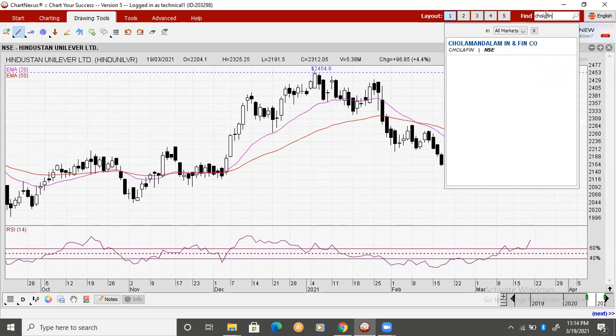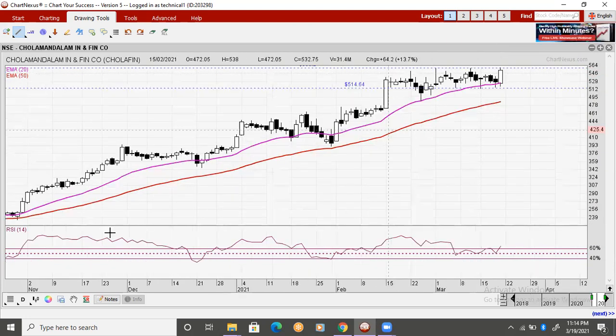Now let me show you Cholamandalam Finance. A beautiful uptrend in Cholamandalam Finance. From February, I can see price is moving completely flat, or you can say sideways. The range is 515 on downside and 558 on upside. So price is taking resistance near 558 levels and support is placed at 515 level. So watch for a breakout.